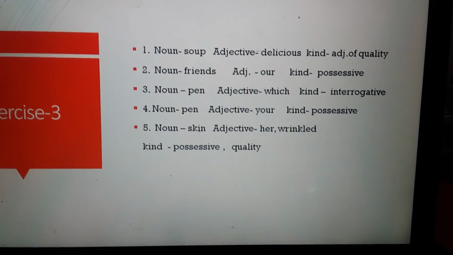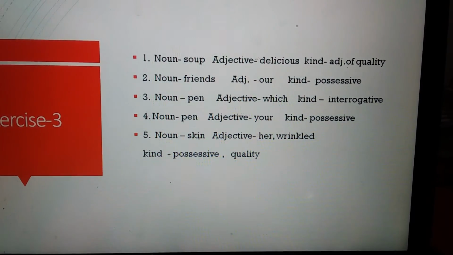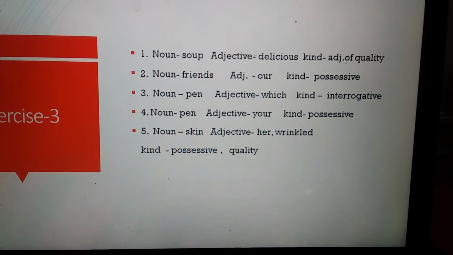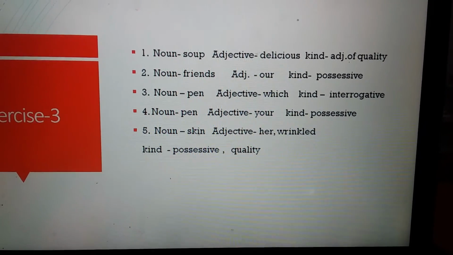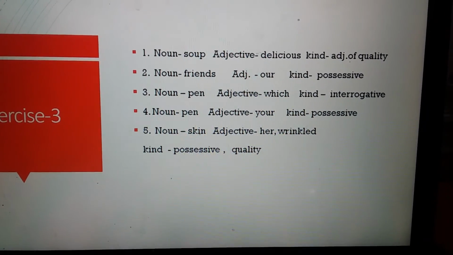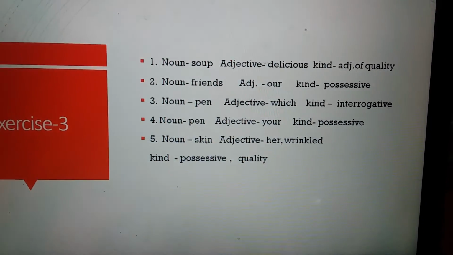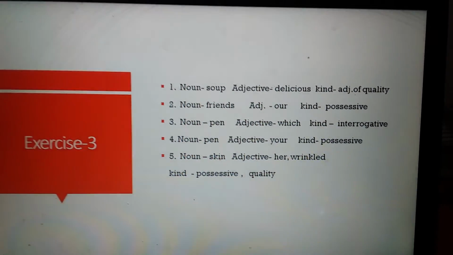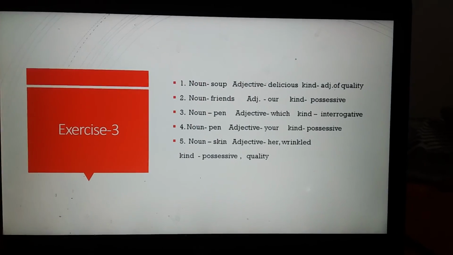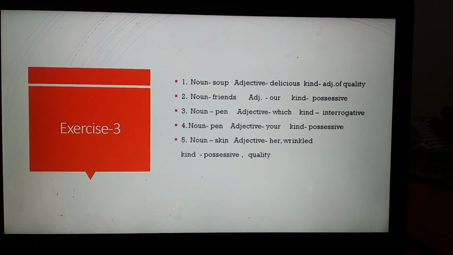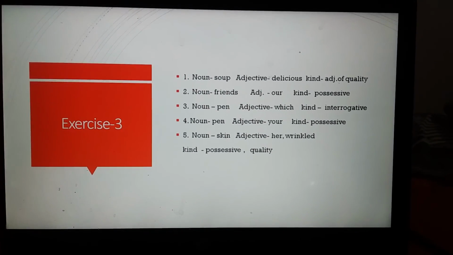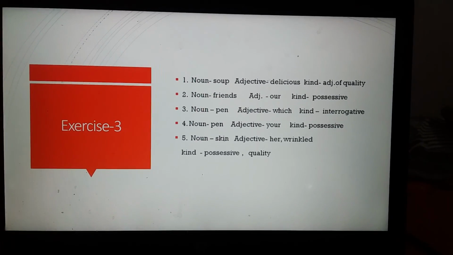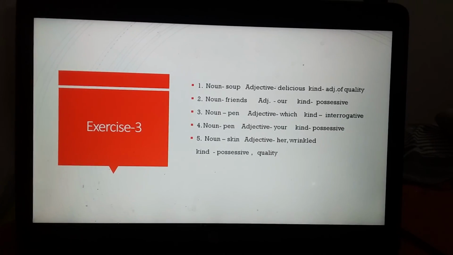After is there is the word wrinkled, and wrinkled shows what kind of skin. So it is telling about the quality of the skin. So it is an adjective of quality. So I hope you have understood this concept. Now you will complete this exercise. After that, do exercise 4. Thank you.